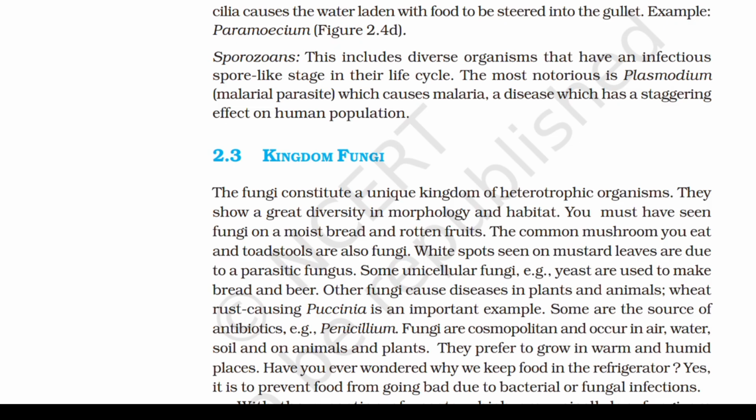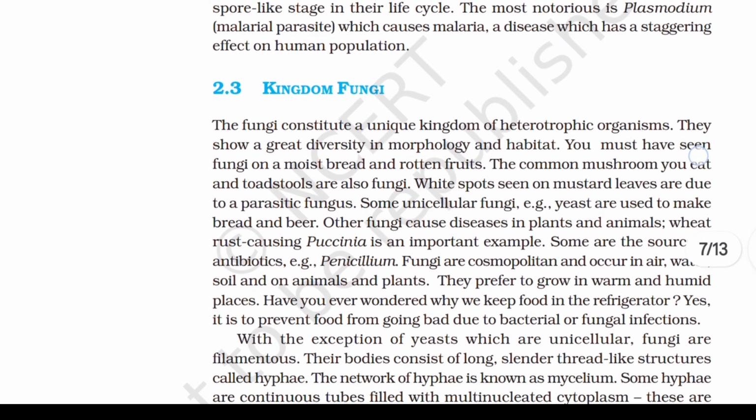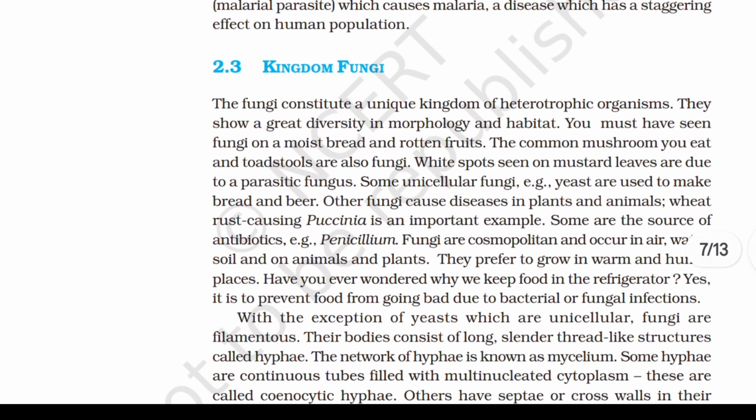You must have seen fungi on a moist bread and rotten fruits. The common mushroom you eat and toadstools are also fungi. White spots seen on mustard leaves are due to a parasitic fungus. Some unicellular fungi, example yeast, are used to make bread and beer. Other fungi cause diseases in plants and animals.